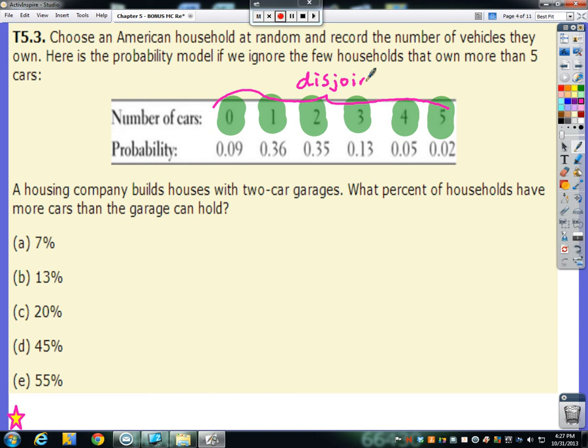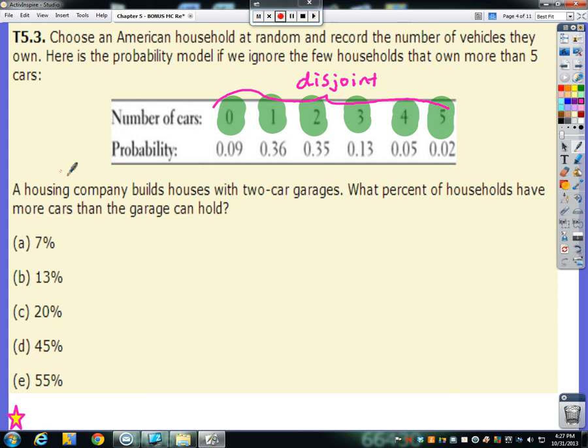We can't own 0 cars and own 1 car. We either own 0 or we own 1 or we own 2 or 3 or 4 or 5. So all of these probabilities are completely separate from each other. There's really no overlap if we could somehow draw a ridiculous Venn diagram.